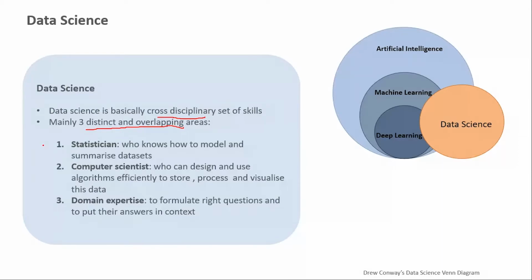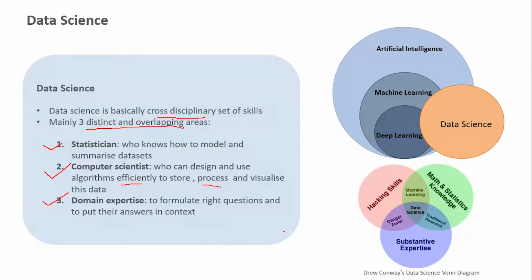So a data scientist should be a statistician who knows how to model and summarize data sets. He or she should be a computer scientist who knows when to use which algorithm and how to process the data, how to visualize the data, and he or she should have domain expertise, domain knowledge. So let's say I'm having a problem statement related to a banking domain, or let's say healthcare domain or consumer product domain, whatever it could be. I should have sufficient domain knowledge so that I can ask the right questions, and I know what insights I need from those questions, what are the correct answers to that question. So domain knowledge is a must for a data scientist.